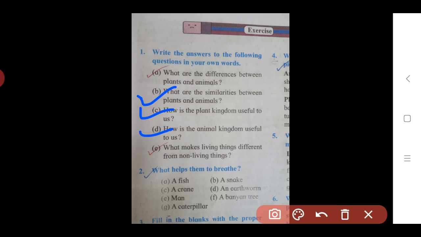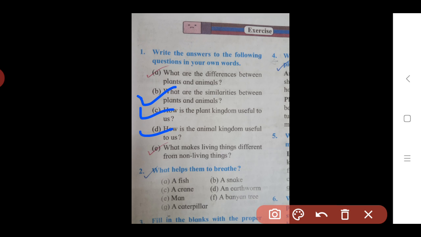How is the animal kingdom useful to us? So here we see some uses of animals. The first use is that animals like cows, buffaloes, sheep, etc. give us milk. Then the next use is that from some animals we obtain meat, fish and eggs.